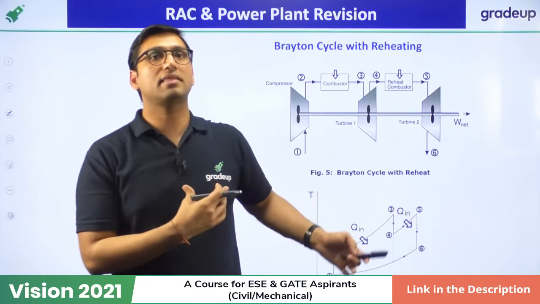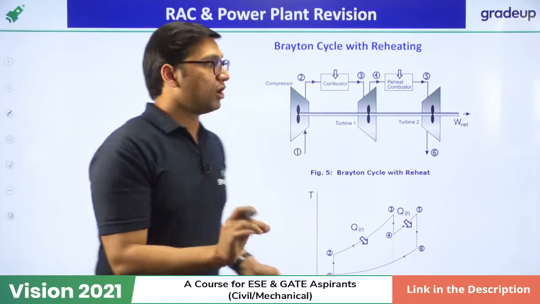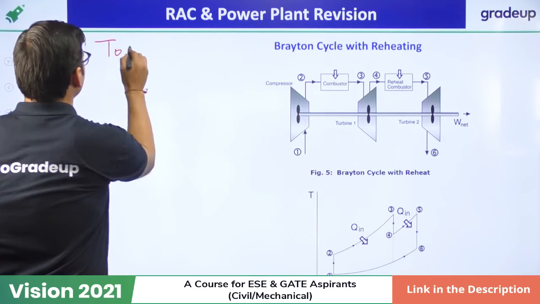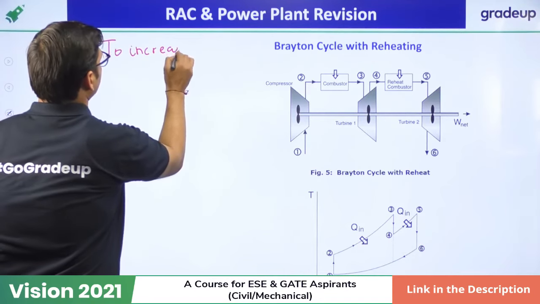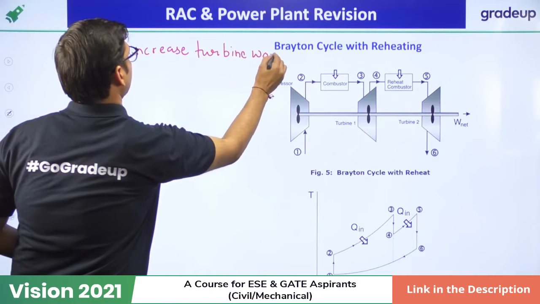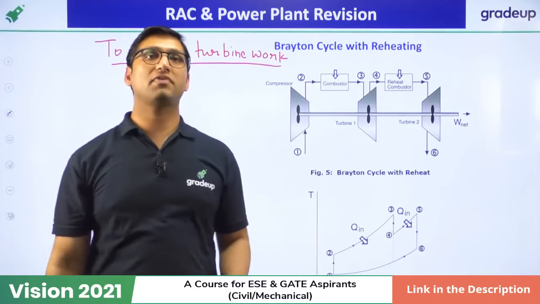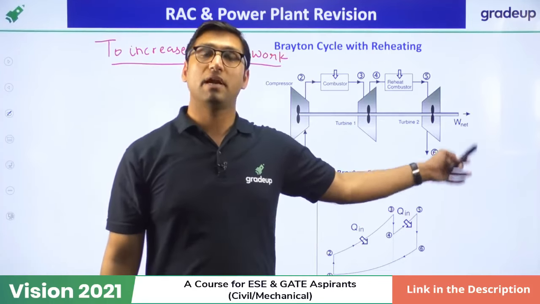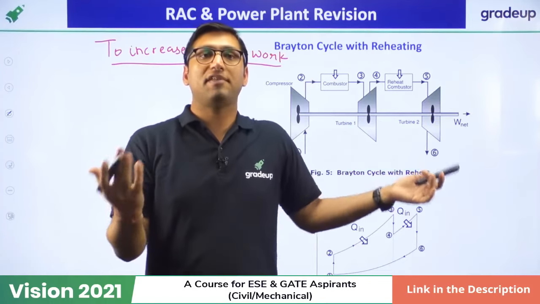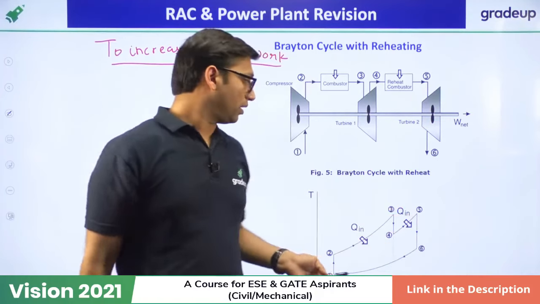Here in the case of the Brayton cycle, reheating is only done to increase the turbine work. So at constant compressor work, turbine work is increased. But when we increase the turbine work, heat supplied will also increase. So efficiency will decrease. That is the effect of reheating.